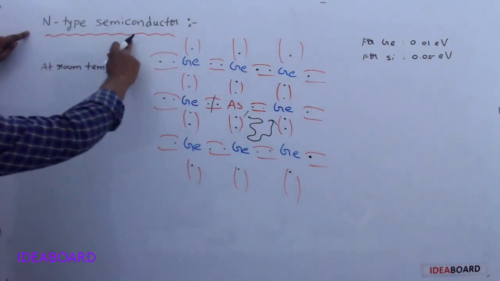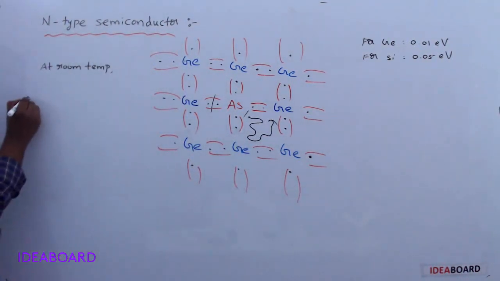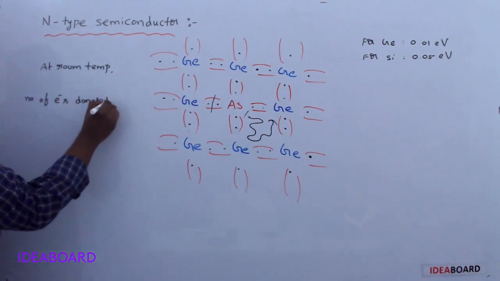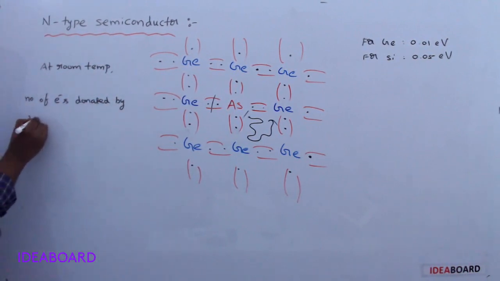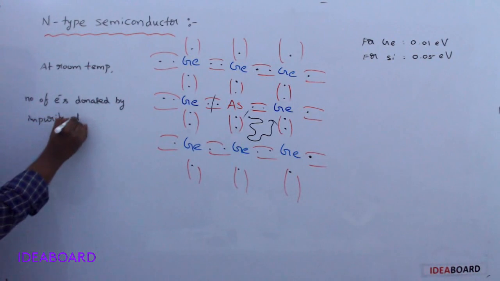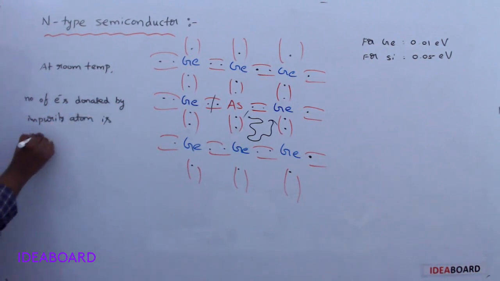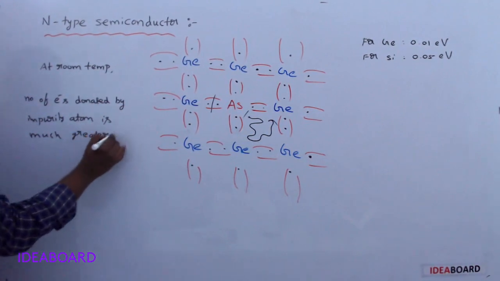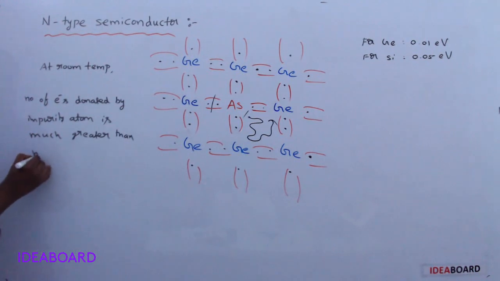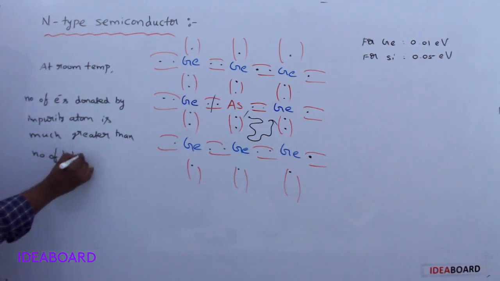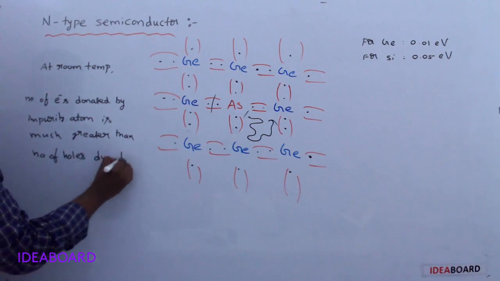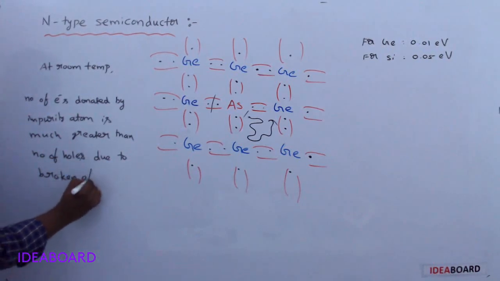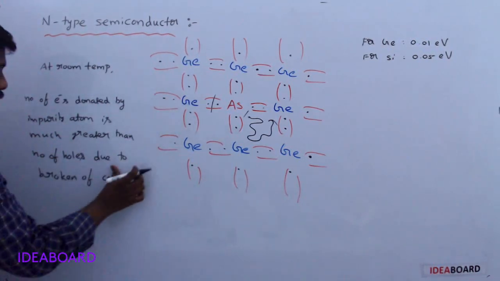So in n-type semiconductors, the number of electrons donated by the impurity atom is much greater than the number of holes due to broken covalent bonds.